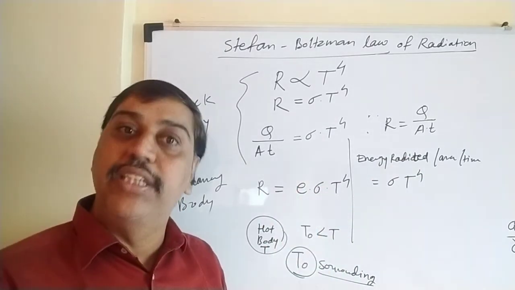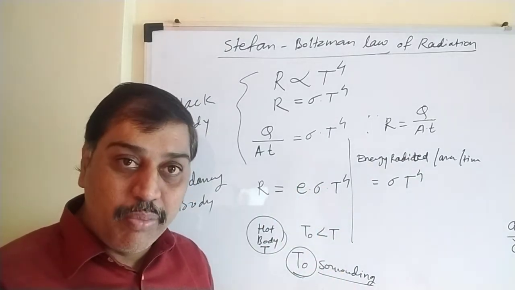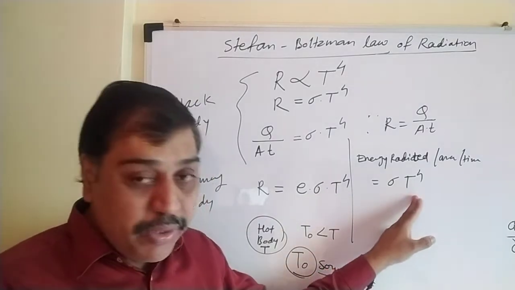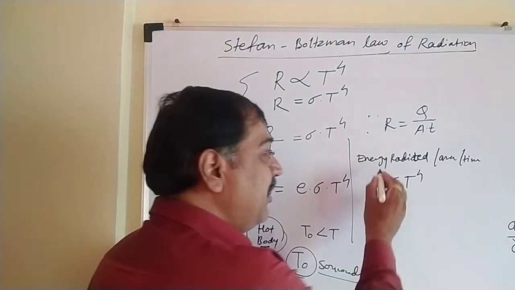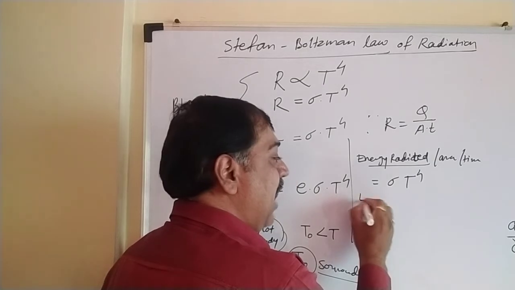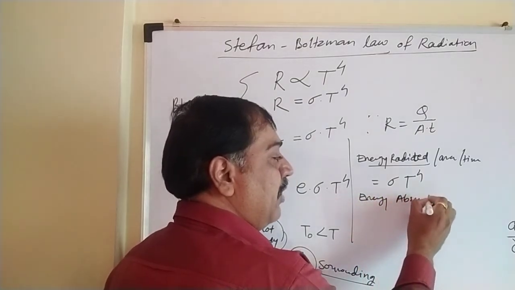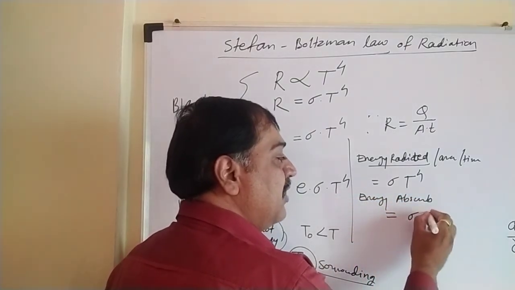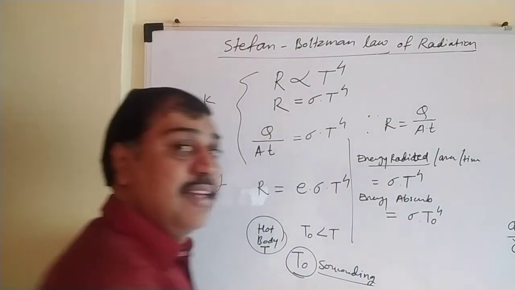So how much energy will it absorb when it is kept in a cooler surrounding? That is nothing but sigma into T0 to the power 4. That much energy is absorbed. This is radiated, emitted. Energy absorbed when kept in a cooler surrounding is sigma T0 to the power 4. This is radiated, this is absorbed.